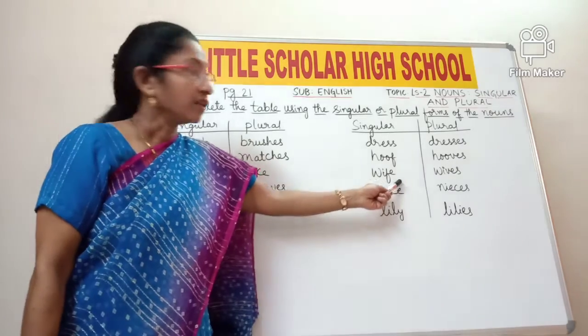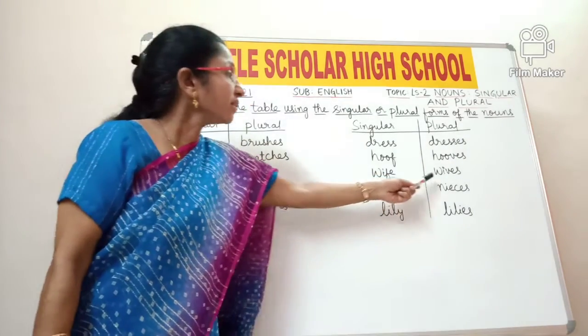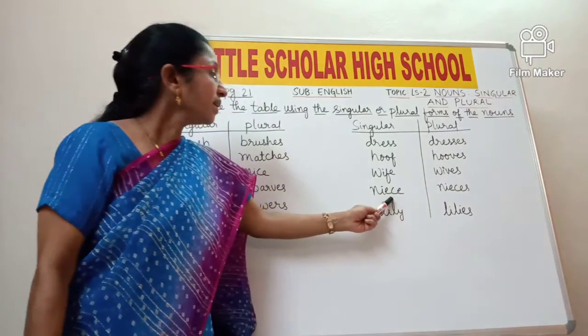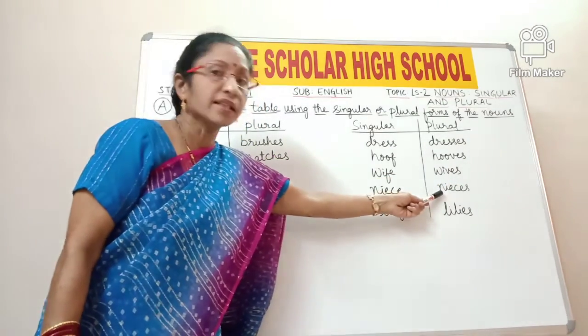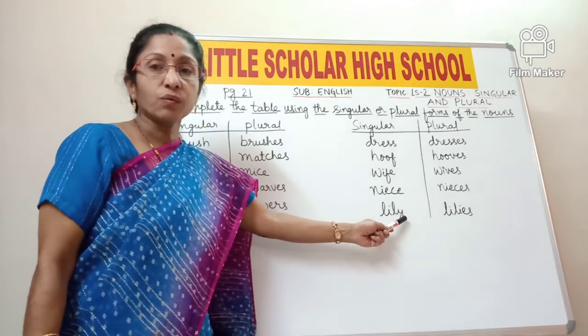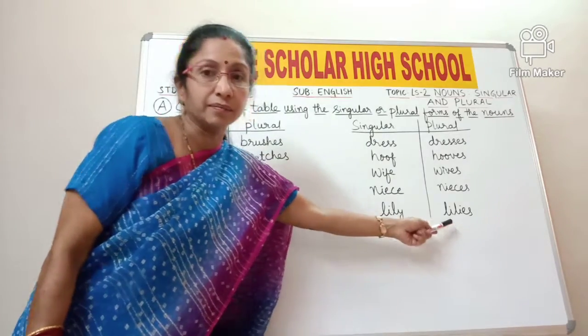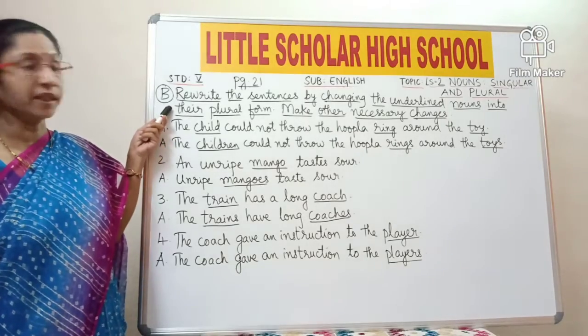Wife is singular. Wives is plural. So the last letters FE are replaced with VES here. Niece changes to nieces. Lily, it is ending in Y. The last letter Y is replaced with IES. So lily becomes lilies. Now look at Part B.